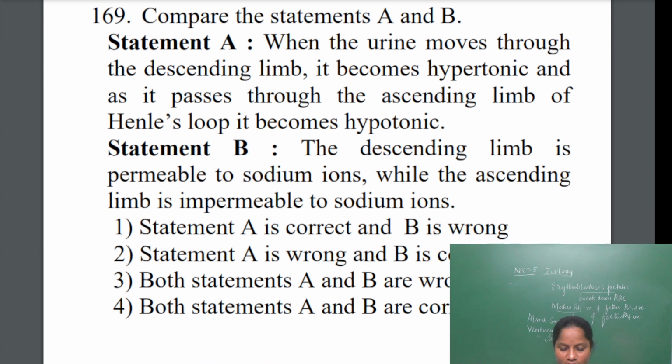Next question. Compare statements A and B. When the urine moves through the descending limb, it becomes hypertonic.